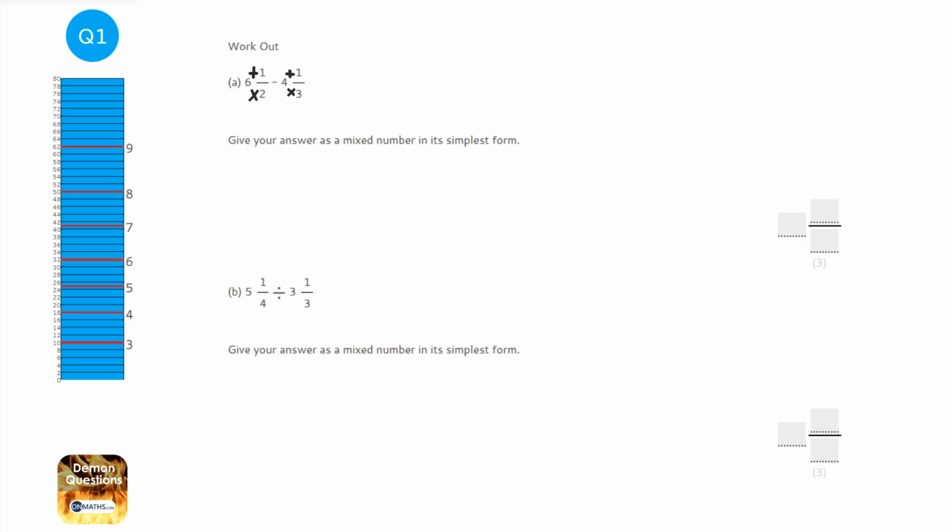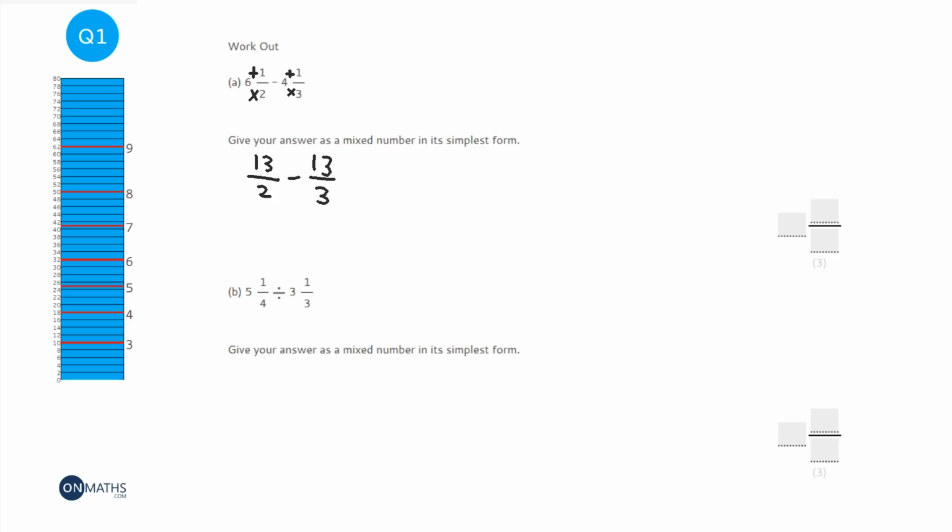So I'm going to do 6 times 2, which is 12, plus the 1 at the top, which is 13, and it's going to be over 2. Then I'm going to do 4 times 3, which is 12, add to the top, which is also 13, this time over 3.